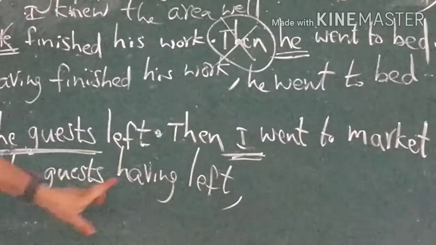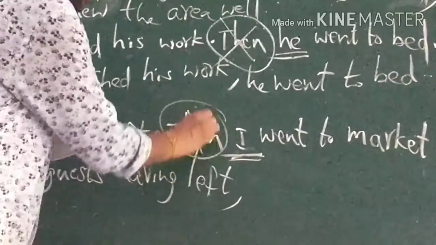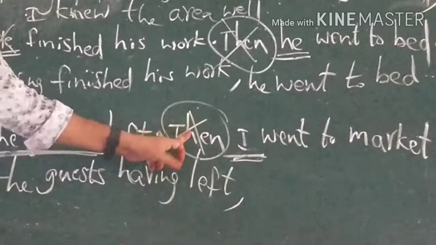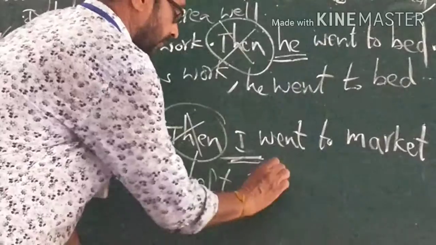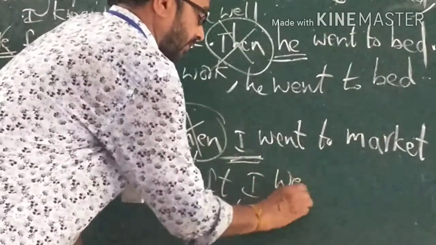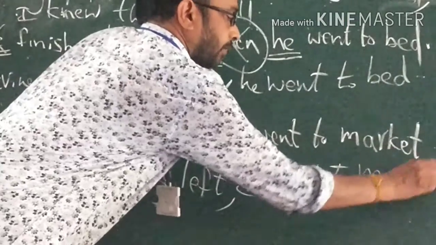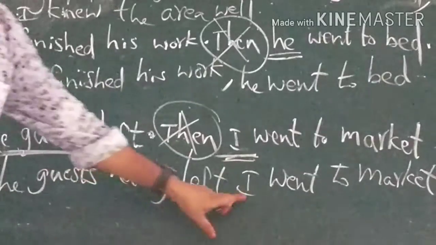The guest having left, then is deleted. Linkers should be deleted. Then, so, such, soon, etc. are deleted. Second sentence should be written as it is. I went to market. The guest having left, I went to market.